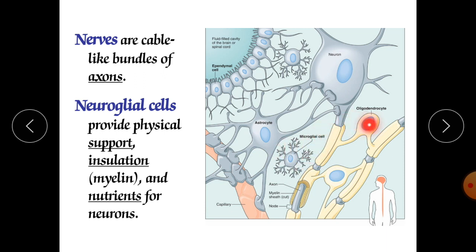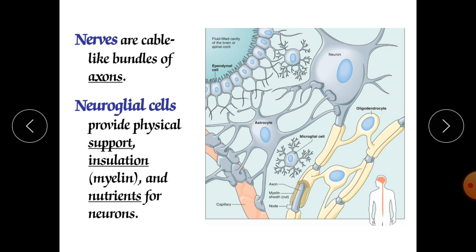After that, next are oligodendrocytes. What is the role of these oligodendrocytes? Oligodendrocytes are responsible for myelination. They are the cells which do the myelination in the central nervous system. In the central nervous system, the axon myelination occurs only due to these oligodendrocytes, whereas in the PNS it occurs due to the Schwann cell.